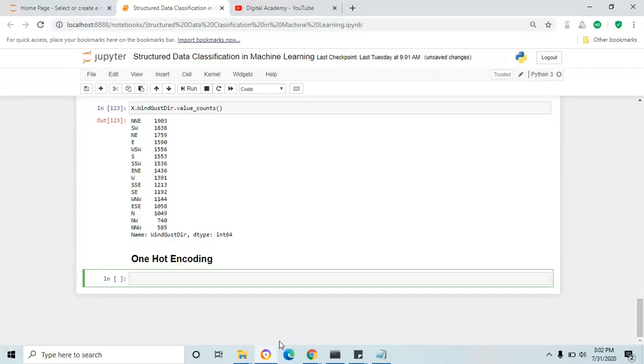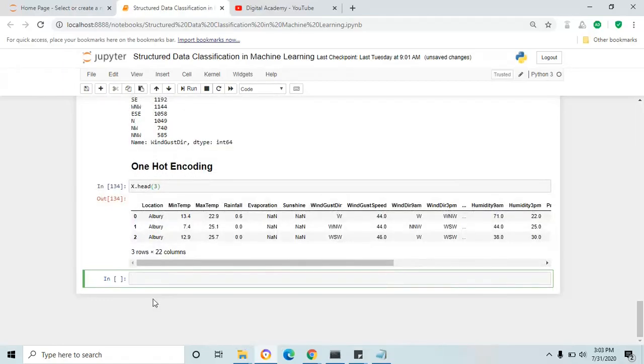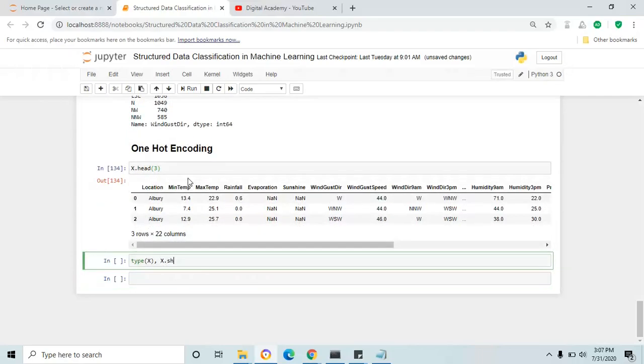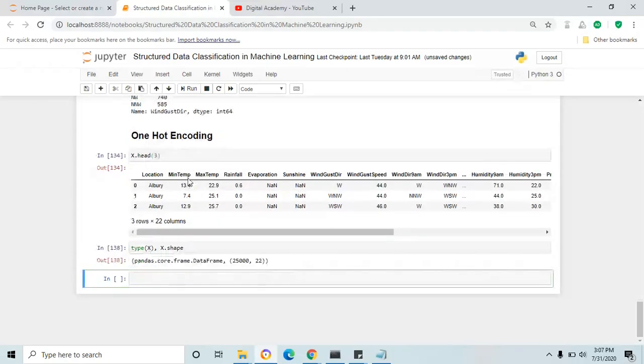First, I'm going to display the data frame, x.head(), and then I'm going to check the type of x and the shape of x, because once you apply the one-hot encoding format, the shape of the data frame is totally changed, because new columns get added based on the categorical column values. x.shape: the type is data frame and the shape is 25,000 rows and 22 columns.